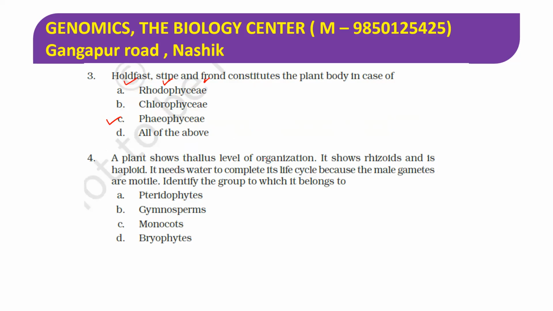Number 4, a plant shows thallus level of organization. It shows rhizoid and it's haploid. It needs water to complete its life cycle because the male gametes are motile. Identify the group to which it belongs. So the properties given here are all of bryophytes. Bryophytes have thallus level organization and the male gamete is swimming and reaching the female gamete. The female reproductive organ here is the archegonia. The process when the male gamete reaches the female gamete with the help of water, since they are motile, is called zoidogamy. So remember this term also, zoidogamy.